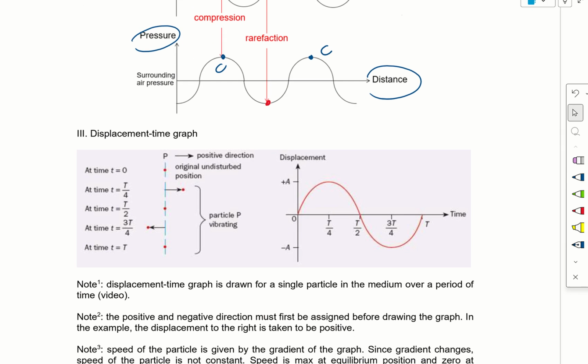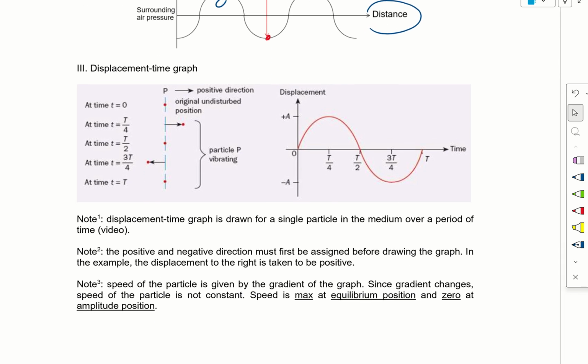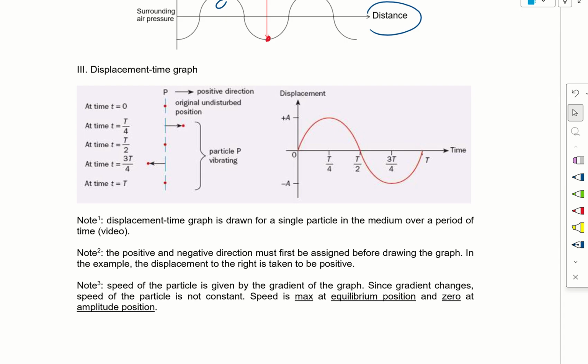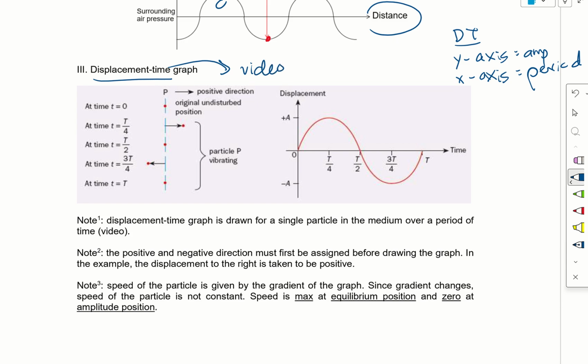Next, the last graph is our displacement time graph. Recall from the transverse wave displacement time graph, from the y-axis we can get the amplitude and from the x-axis we can get the period. Is this the same for our longitudinal wave? Let's take a look at how one particle behaves, because a displacement time graph shows how one particle moves during a full oscillation.